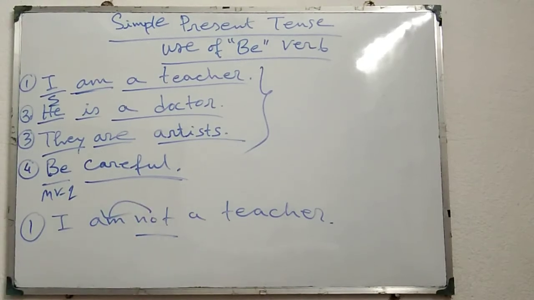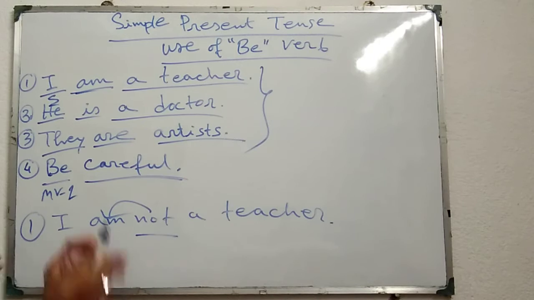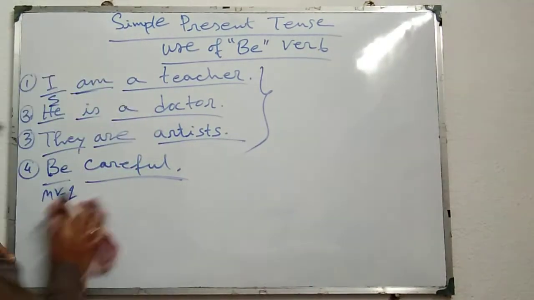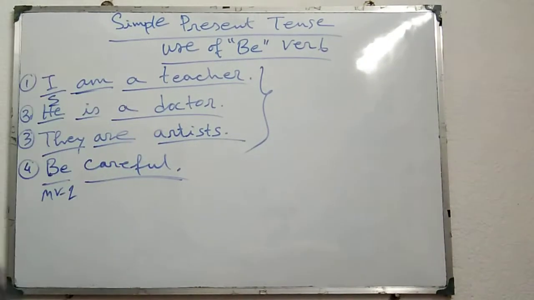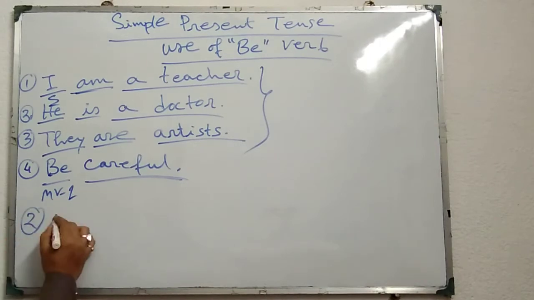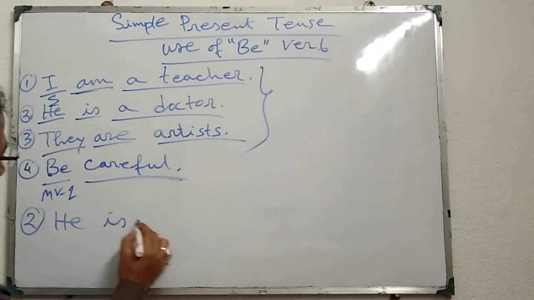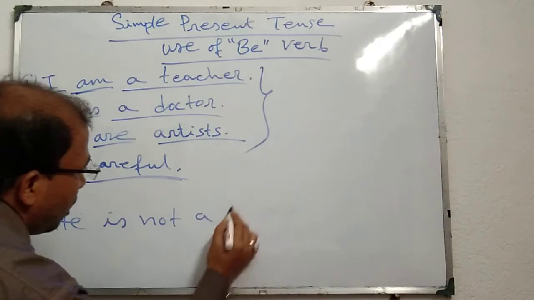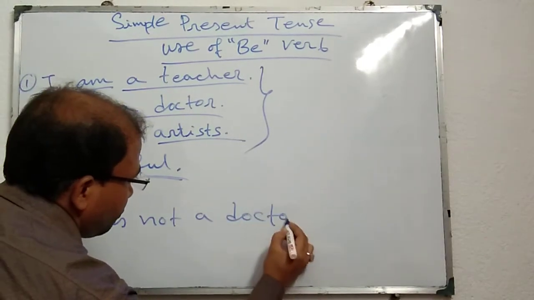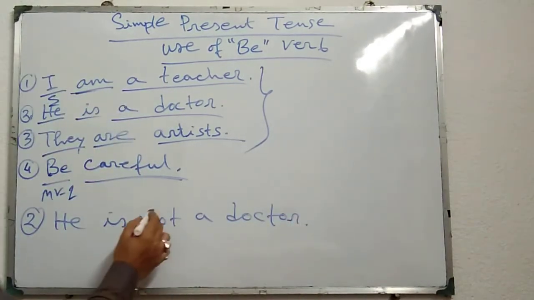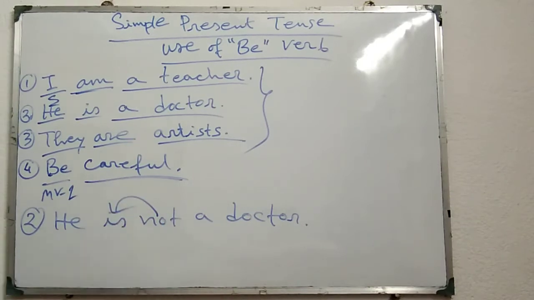Similarly, the second one, he is a doctor. If I want to make it negative: he is not a doctor. Not is placed just after the be verb is.